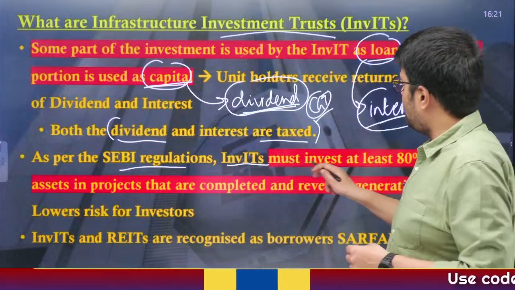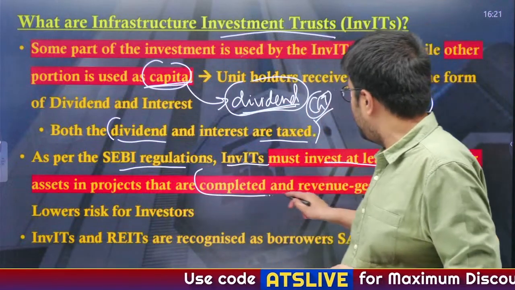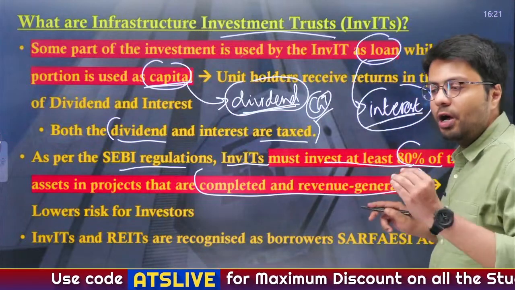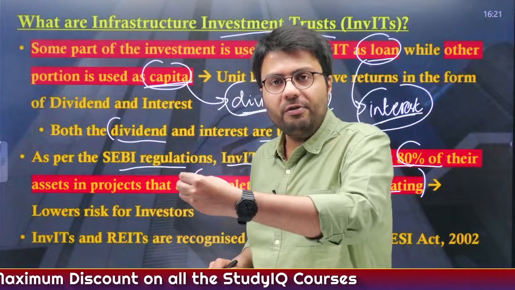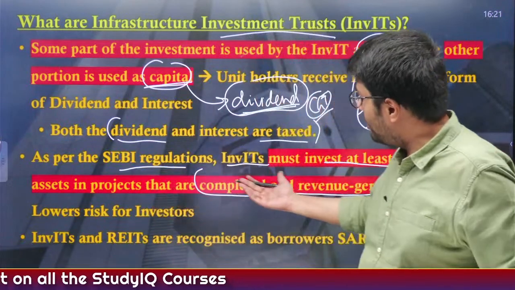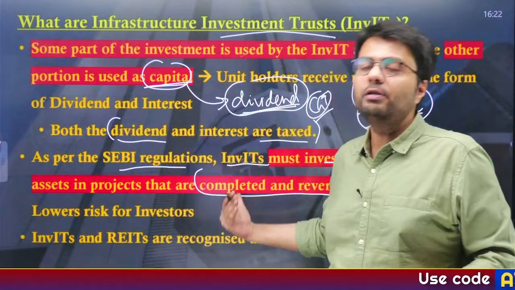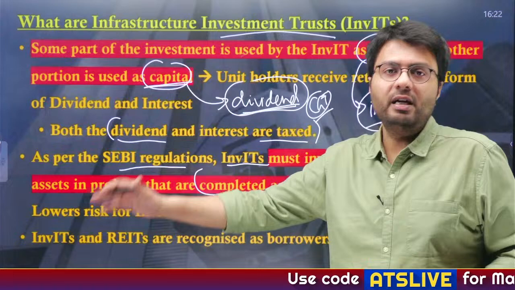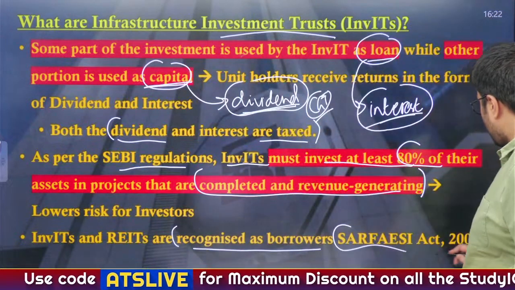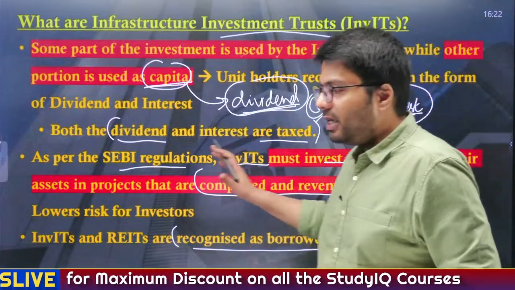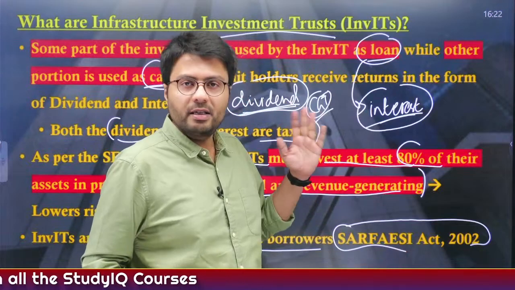Now as per SEBI's regulation, so as to make this kind of investment opportunity low risk, it mandates that InvITs must invest at least 80% of their assets in projects that have been completed and are revenue generating. Understood? So they can't invest the majority of their funds in a project which is under construction. Rather, projects have to be first of all completed and revenue generating. Then only, at least 80% of your money has to be invested in these kinds of projects. Also, these are recognized as borrowers under the SARFAESI Act 2002. So in case your borrowings fail, you are eligible to take recourse under the SARFAESI Act.